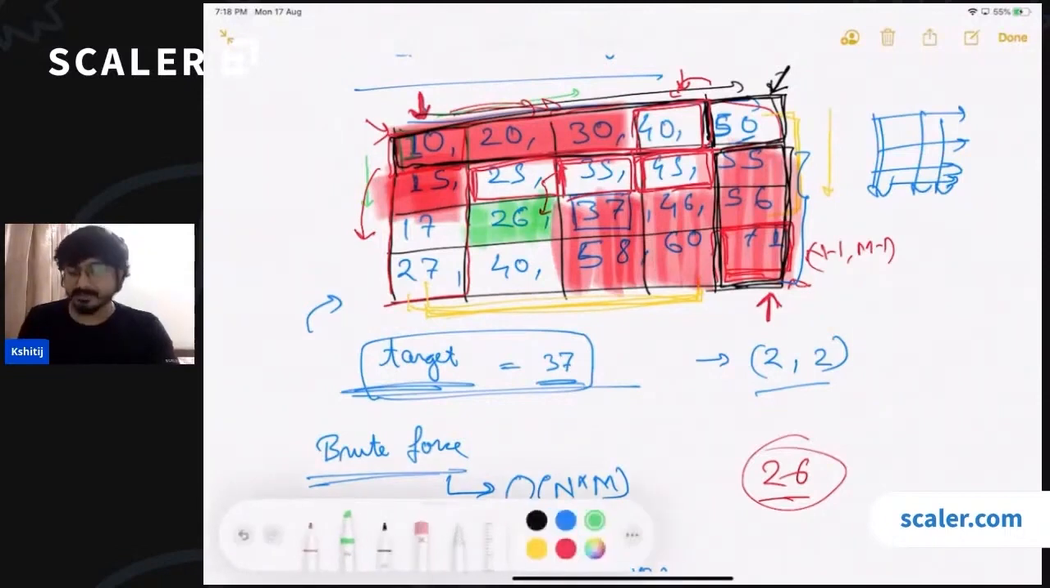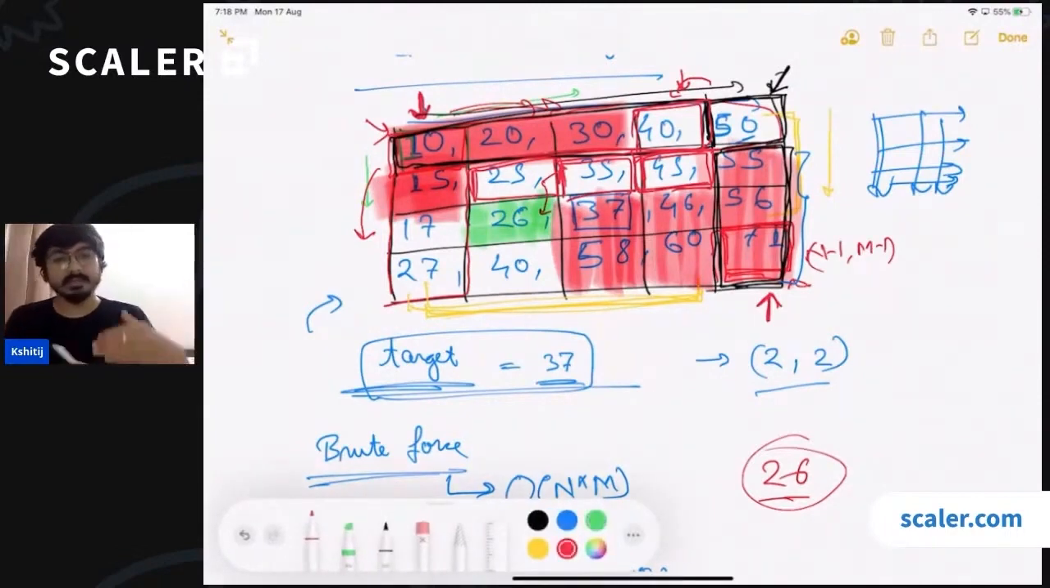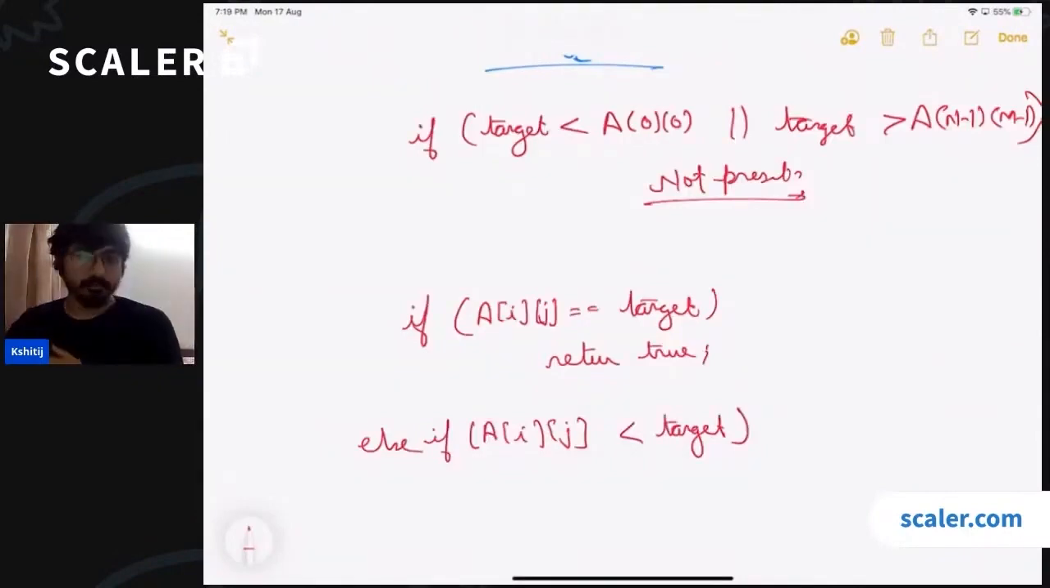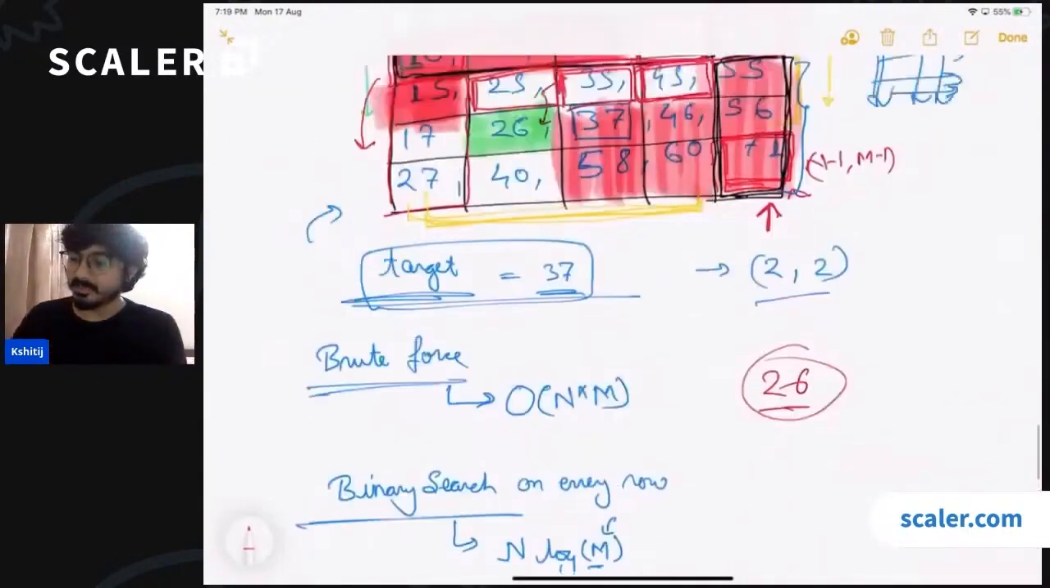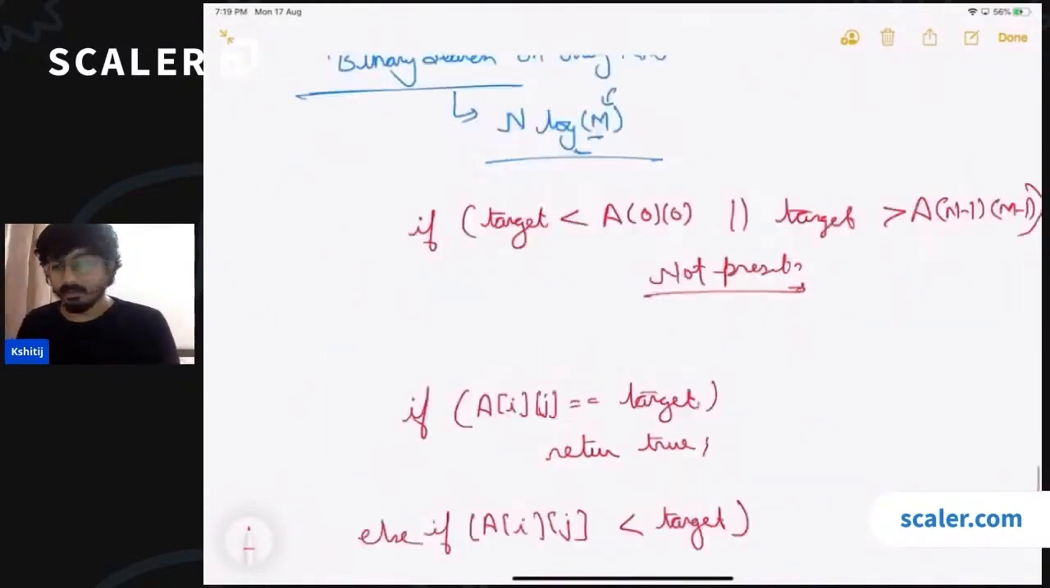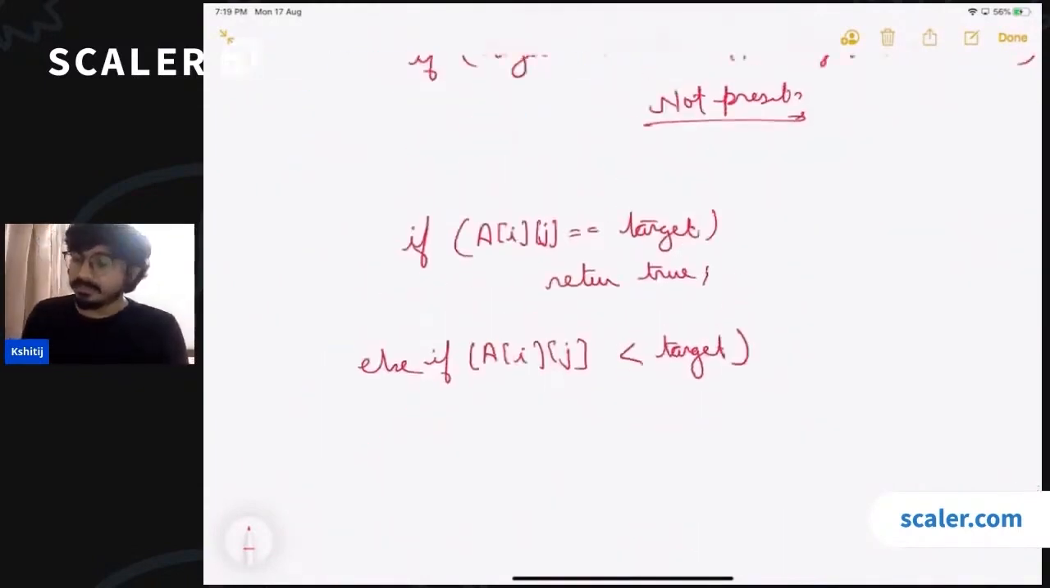So in every step, we are either able to discard a complete row or we are able to discard a complete column. So you will be running a loop. You will be starting your search from this top right corner. And you can say that if this element is equal to the target, then you can directly return true, or if you are asked to return the coordinates, you can do that.